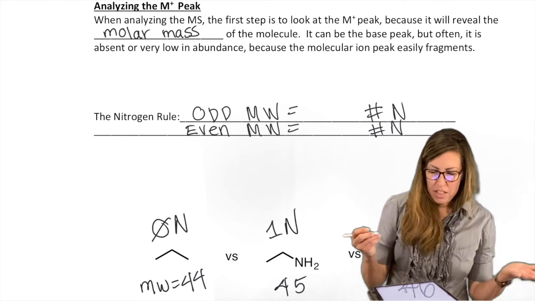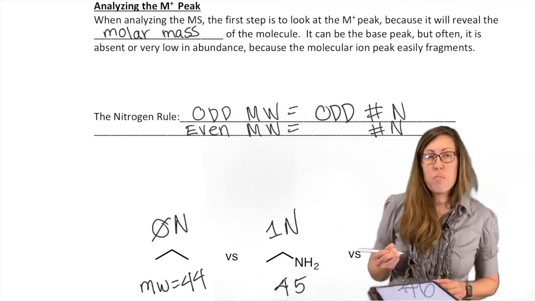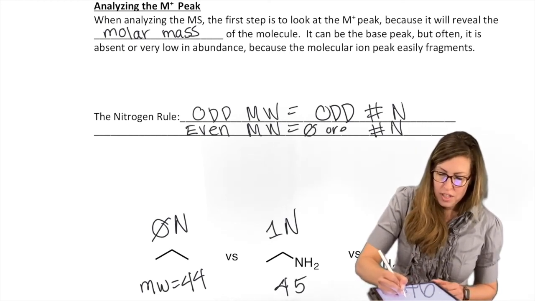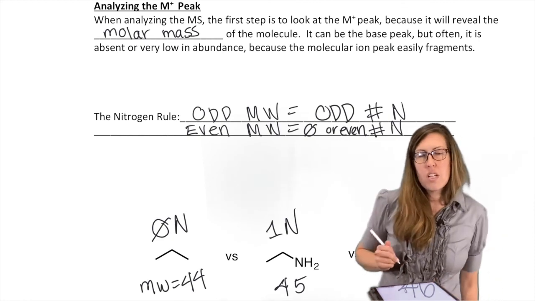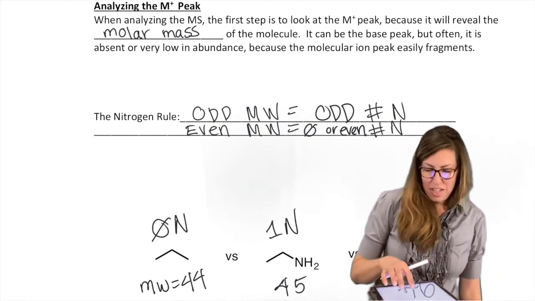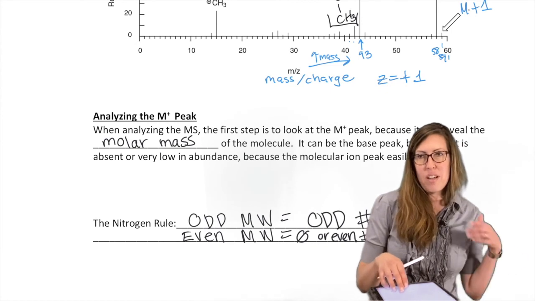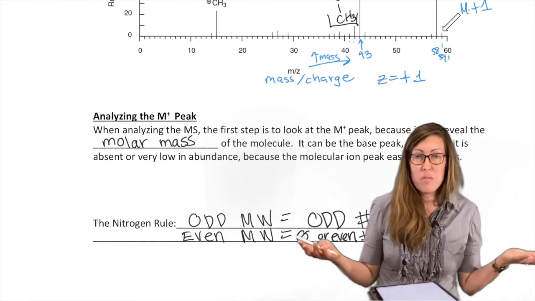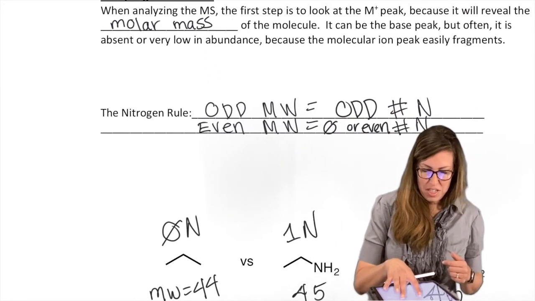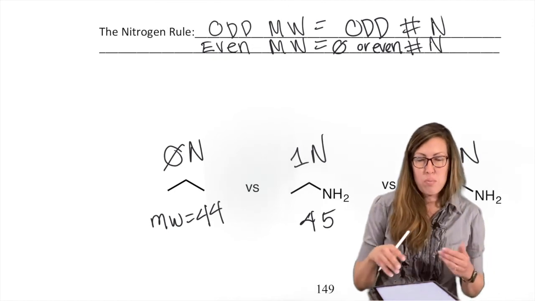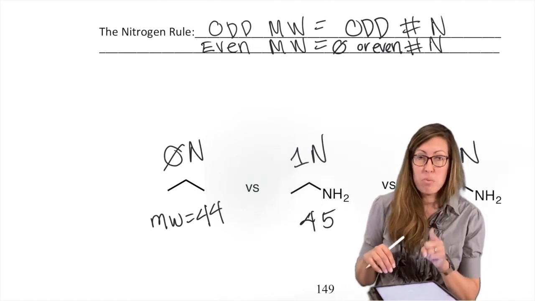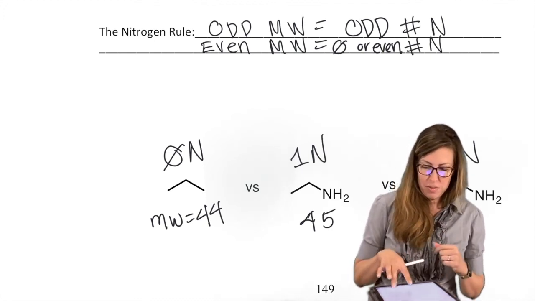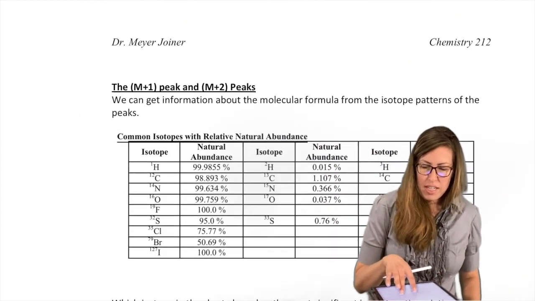So the odd molecular weight is the only informative thing. It means we have an odd number of nitrogens. Even molecular weight means we have 0 or even. I mean, that's still informative. We just don't know if we have, for example, acetone, 58. Okay, so we either have even nitrogens or no nitrogens. So we have no nitrogens, so that worked. We know we didn't have an odd nitrogen. So information is good in any form that it takes. But yeah, the odd is particularly informative. So when you see an odd M+, you must have nitrogen. You must have an odd number. So that's very useful. Okay, so where did I get those numbers from?